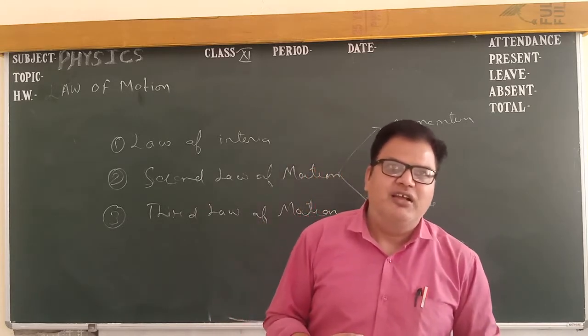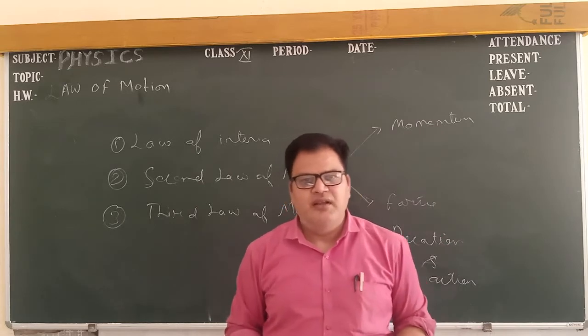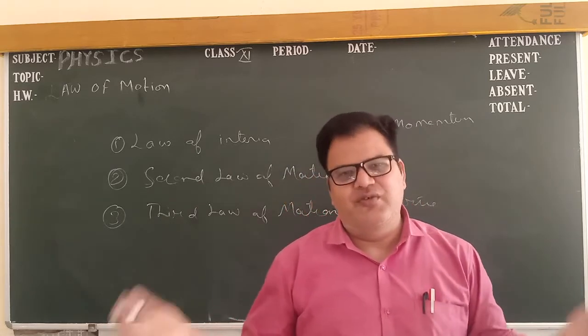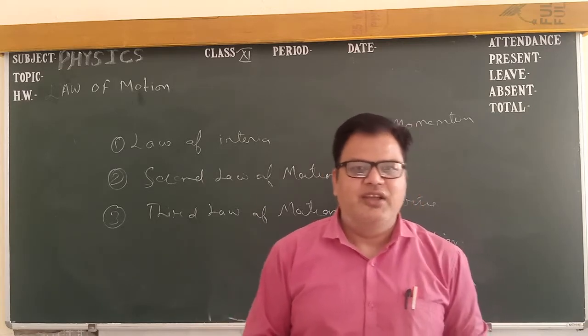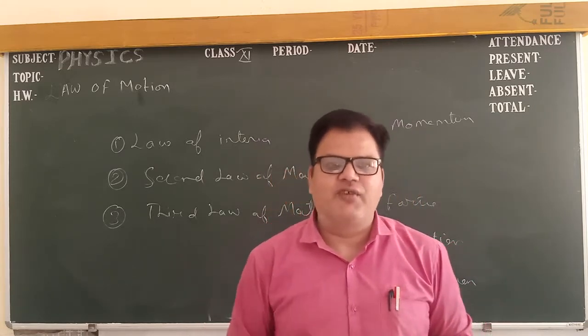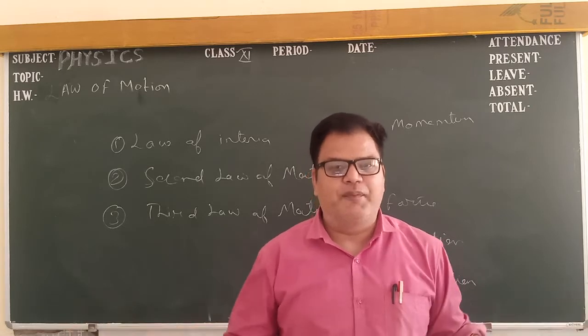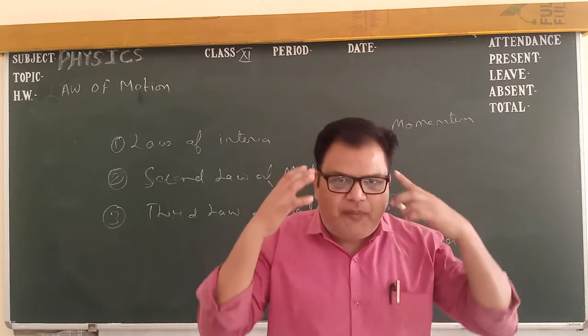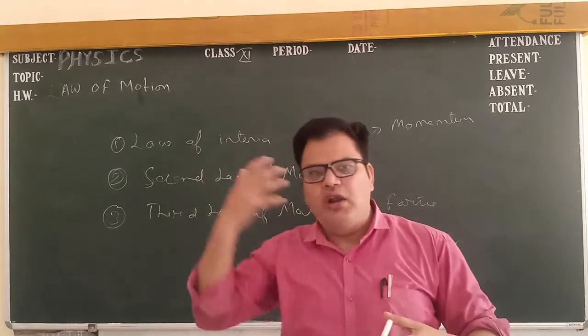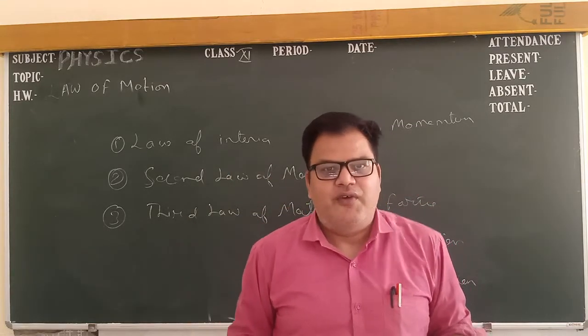Suppose a passenger is sitting in a bus, going somewhere, and the bus suddenly starts. What will happen? Just think. His upper portion falls back. Why?